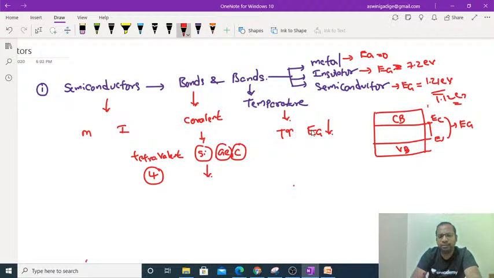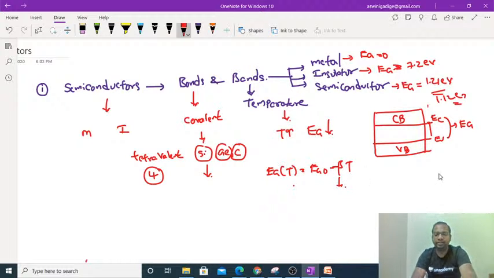If we keep on increasing the temperature, then the energy band gap will start decreasing in the case of semiconductors. You can take the expression as Eg of T is equal to Eg naught minus beta into T, where beta depends upon the material. For silicon one beta will be there and for germanium another beta will be there. So this is the concept regarding the introduction of semiconductors, bonds and bands, and the dependence on temperature.